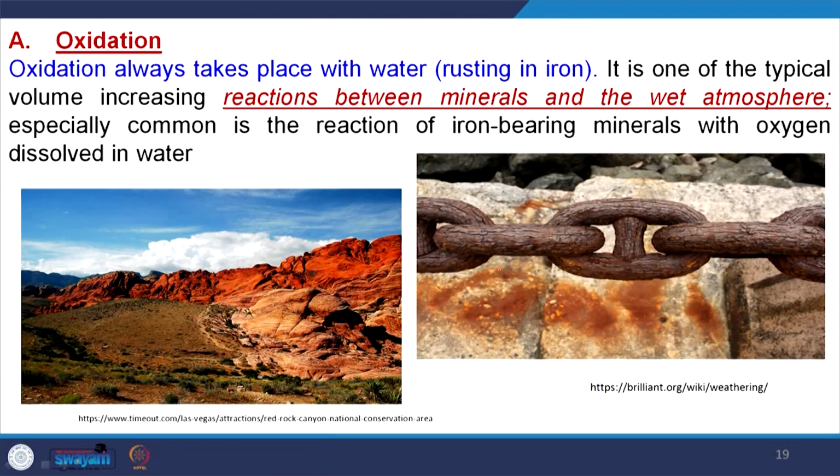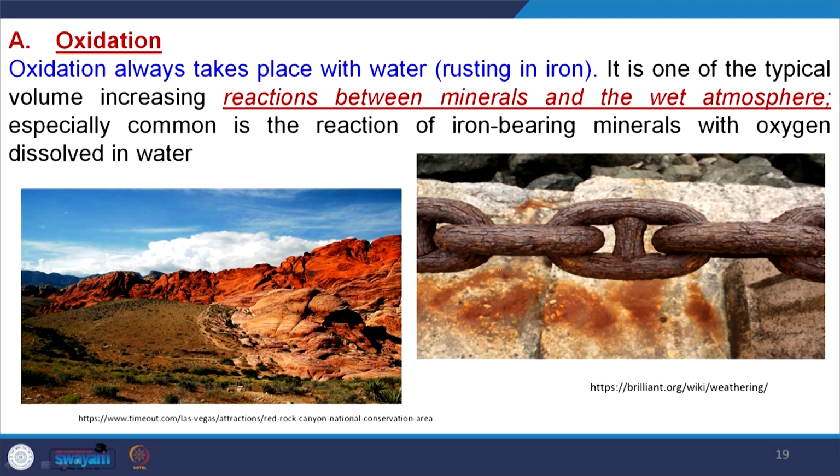Then another type of chemical weathering, and the most important type, is oxidation. Oxidation always takes place with the presence of water, that is rusting of iron. Oxygen is involved here. It is a typical type of weathering with increased volume, reactions between mineral and wet atmosphere.